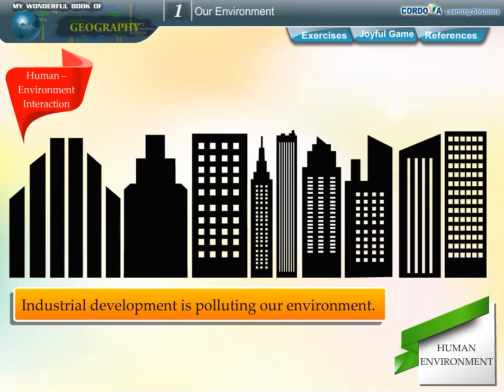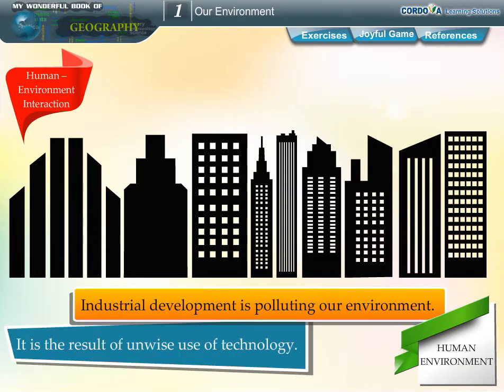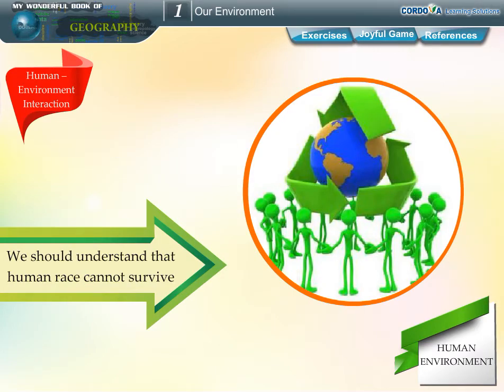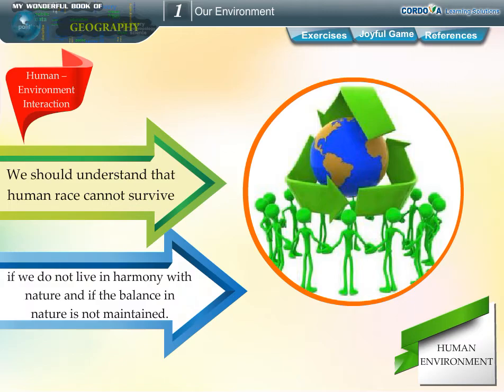Industrial development is polluting our environment. It is the result of unwise use of technology. Now, a perfect balance between nature and the human environment is the need of the hour. We should understand that the human race cannot survive if we do not live in harmony with nature and if the balance in nature is not maintained.